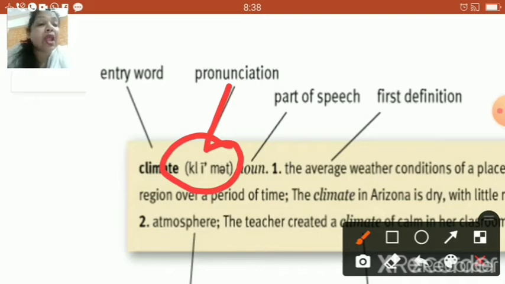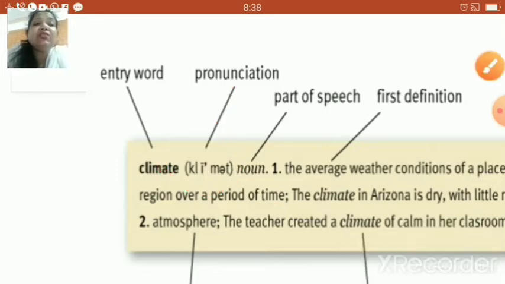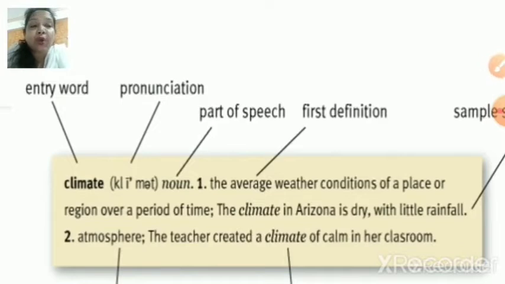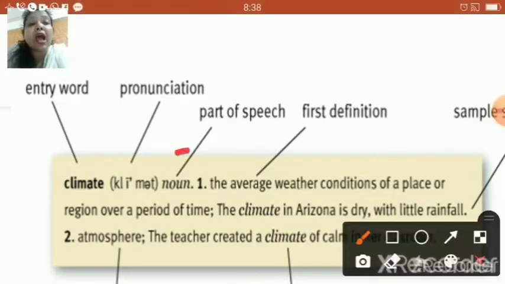All right. Now besides this, they also tell us about the part of speech. Now, what is a part of speech, children? As we know in English, the part of speech really plays an important role. It tells us about the noun, pronoun, adjective, verb, adverb, preposition, conjunction, and interjection. So now, with regards to this word, it tells us that climate is basically a noun. So yes, what kind of a part of speech is it, children? Yes, so it is basically a noun.